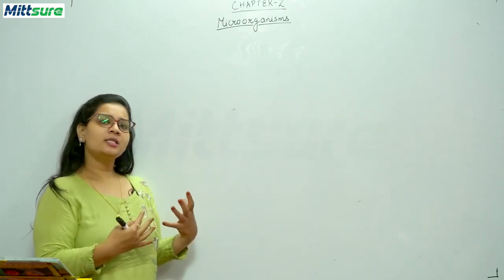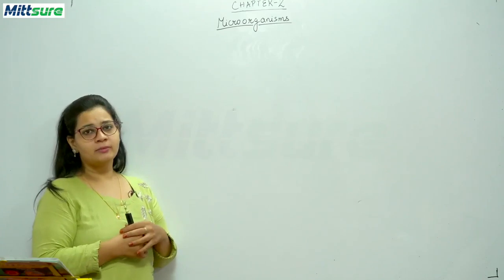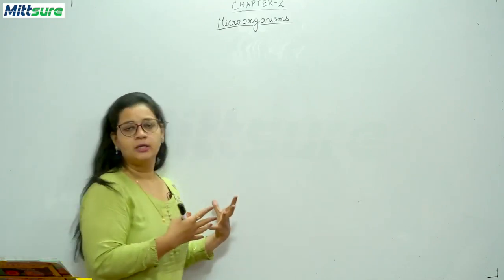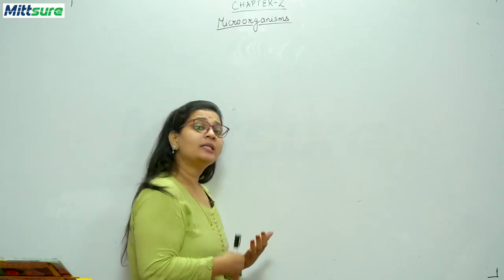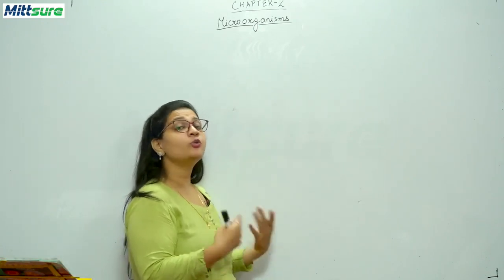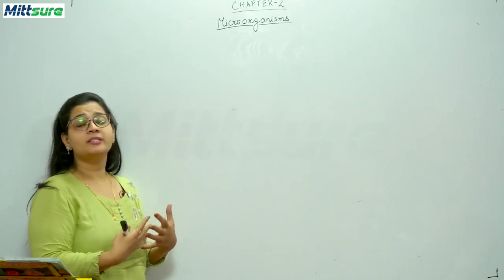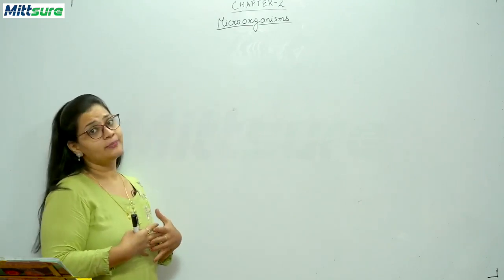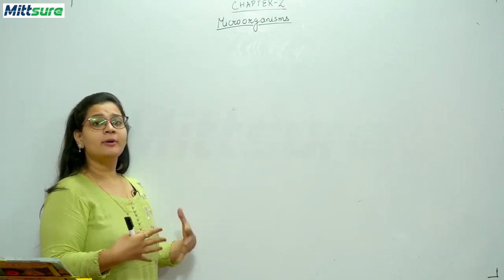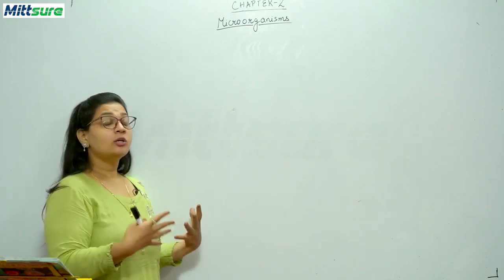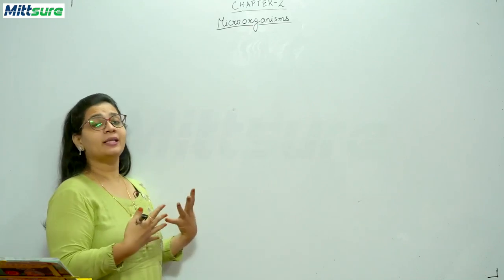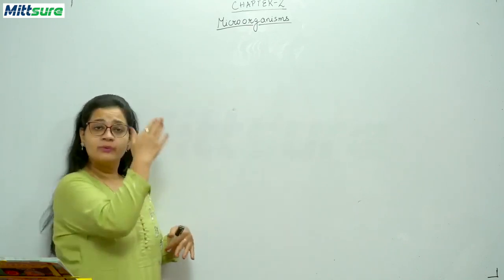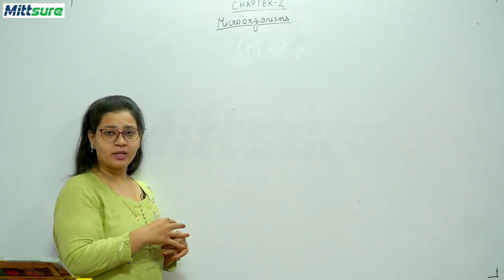Now, we'll be discussing various types of microorganism. There are 5 types of microorganism we'll be discussing here, and what are the harmful effects and what are the usefulness of this microorganism are to us. Then we'll be discussing about this food preservations, and we'll be discussing about this vaccines and antibiotics. Okay, so this will be completed in your chapter microorganism.